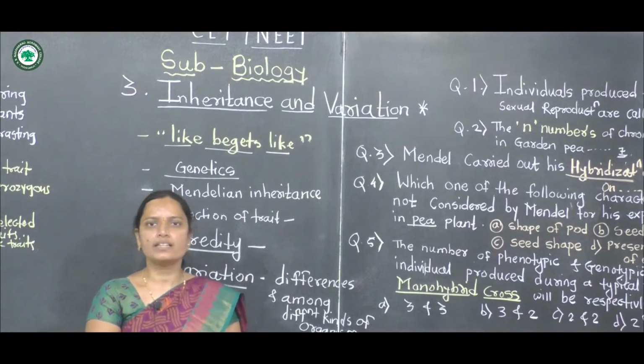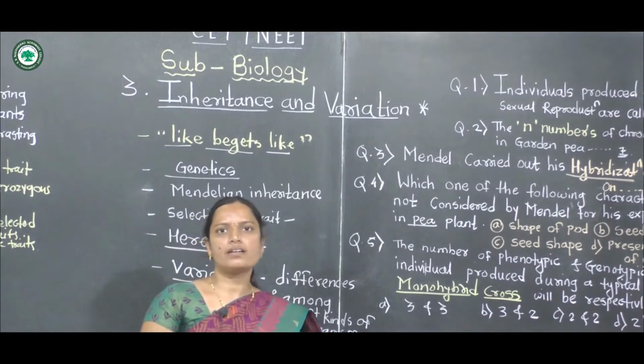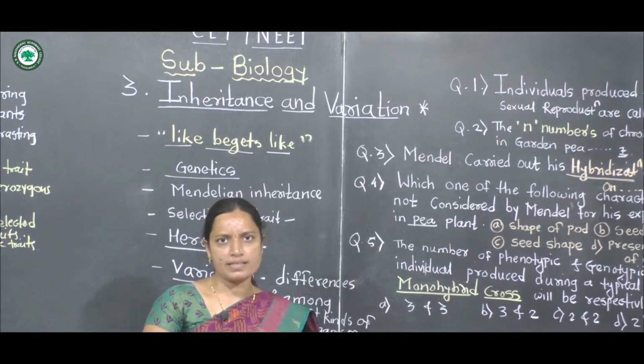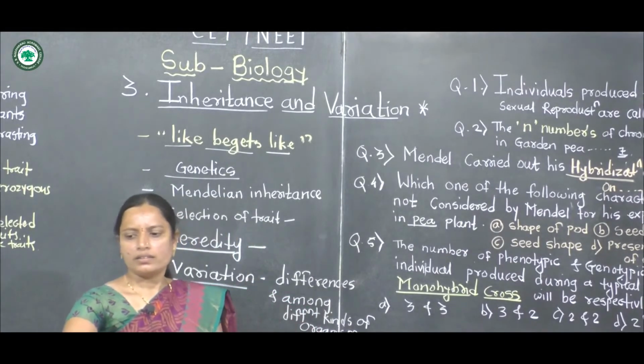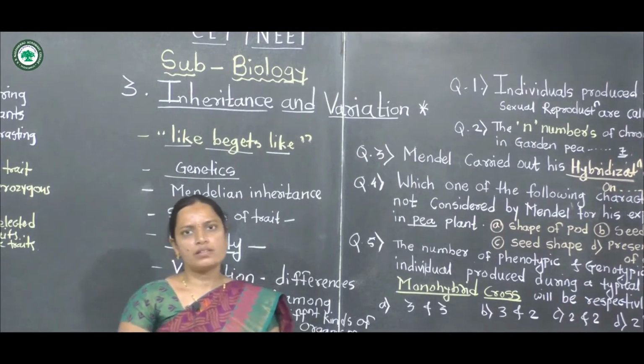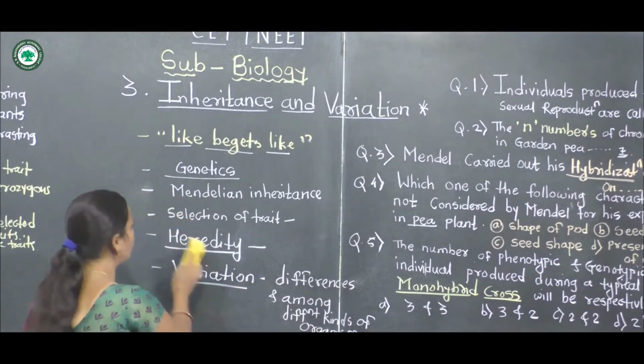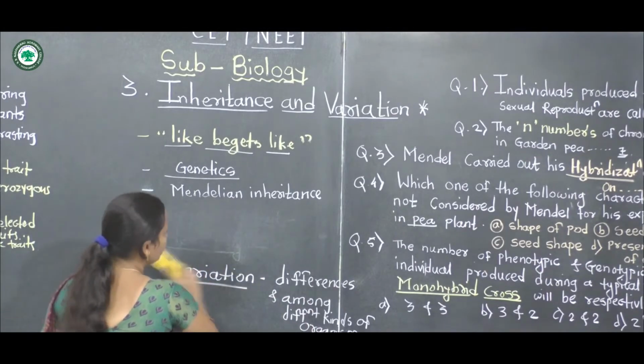Mendel studied garden pea plants and living organisms. These living organisms reproduce sexually and asexually. Mendelian inheritance.